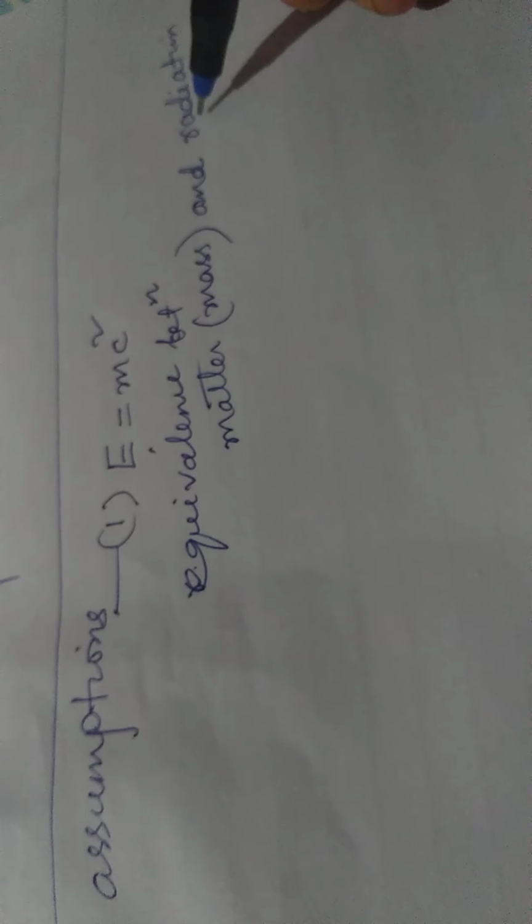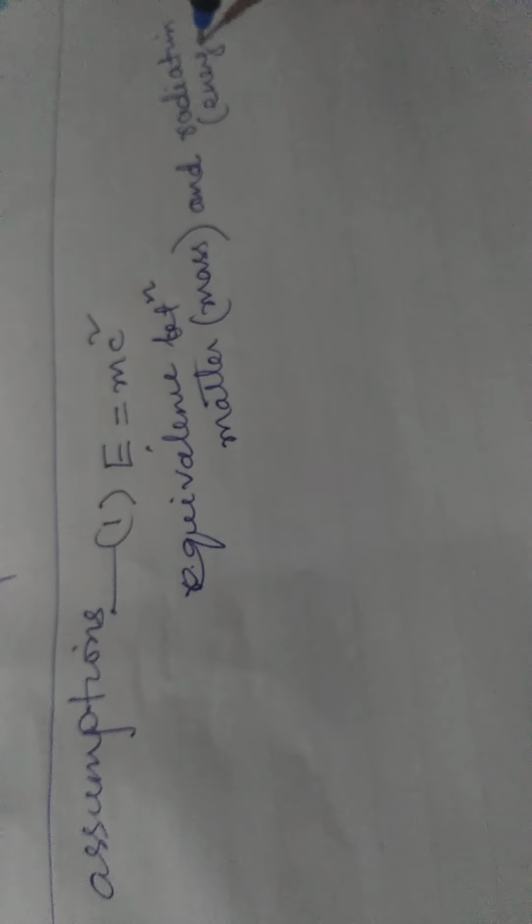And what is radiation? Radiation means energy. So this is the first assumption upon which the dual nature is based.